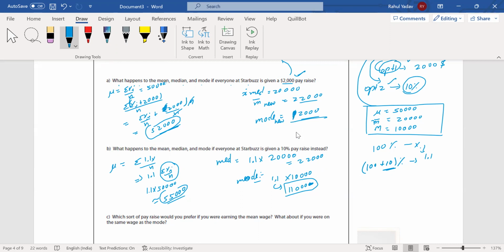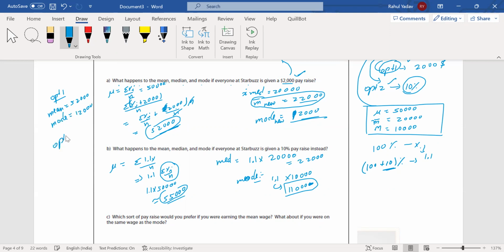Okay. So for option one, we have seen the mean will come out to be 52,000. The median term is the same for both cases, so I will ignore that part, as it can't be used for any manipulation or comparison. And the mode term comes out to be 12,000.